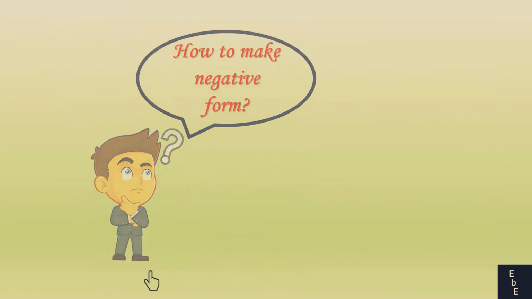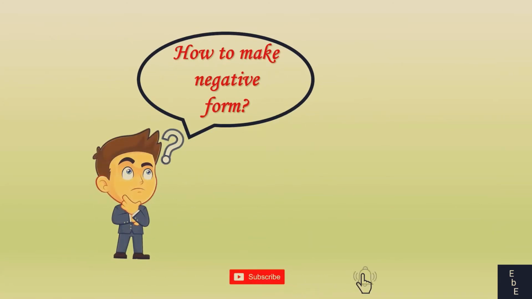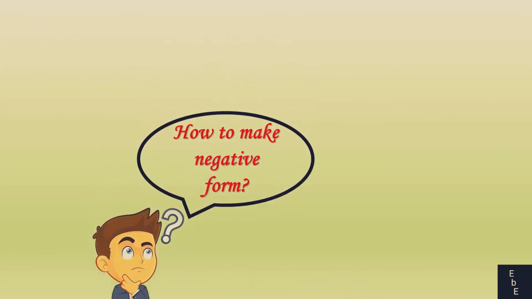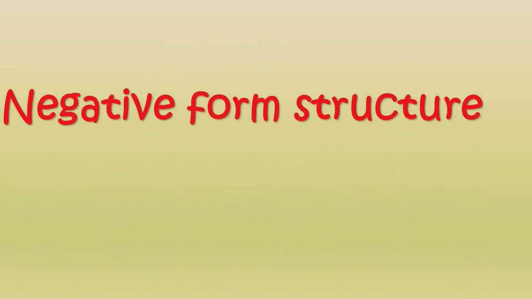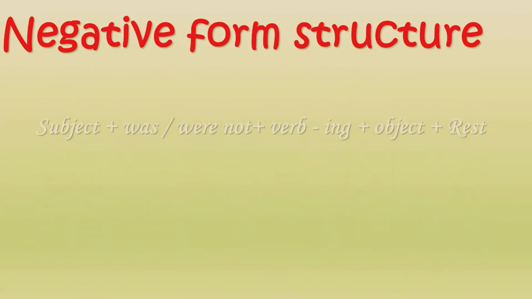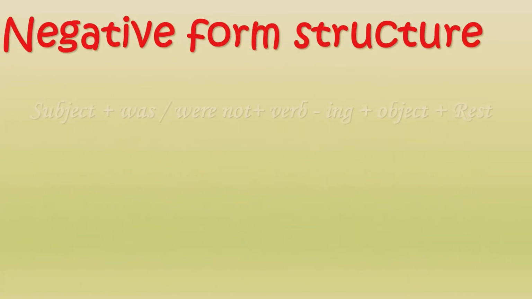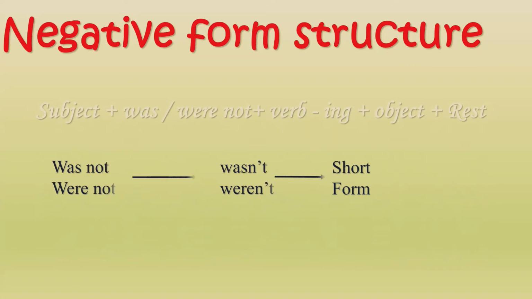Okay, shall we move to look at how to make the negative form of the past continuous tense? The negative form structure of the past continuous tense is subject plus was/were not plus verb-ing plus object plus rest. We can use was not as wasn't, were not as weren't as short forms.